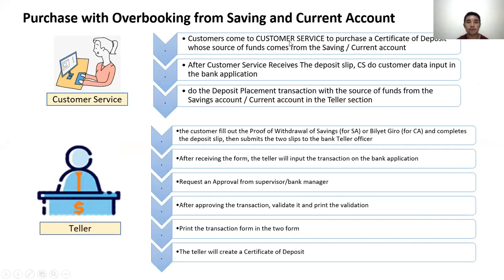Purchase with overbooking from saving and current account. It has the same process as overbooking from saving and current account.